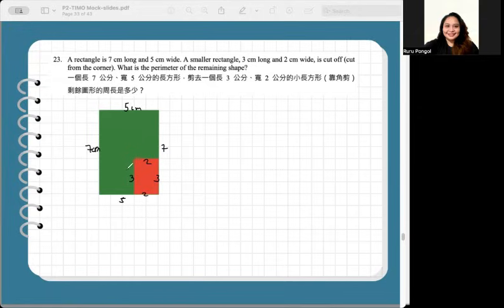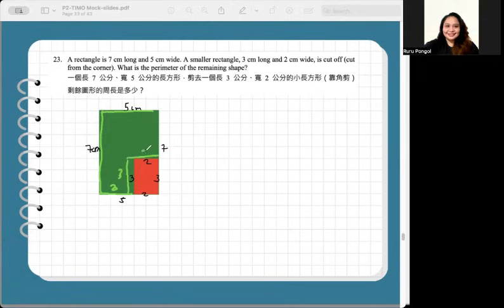Right? Now we are asked, what is the perimeter of the remaining shape? So the remaining shape is only the green area, no? So that would be the 5 centimeter, 5 plus 7, 12. 5 minus 2, so this is equal to 3. And this is equal to 3.